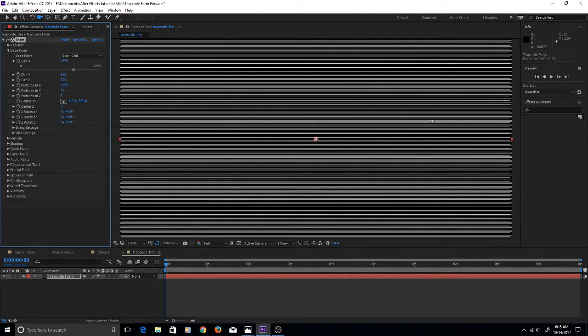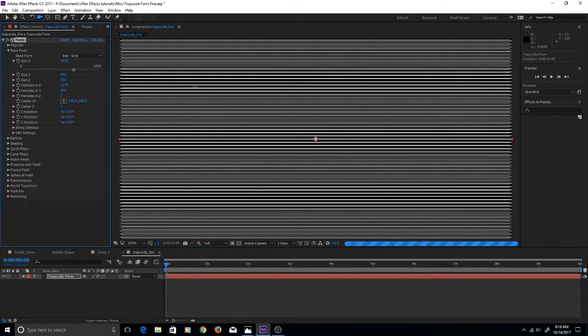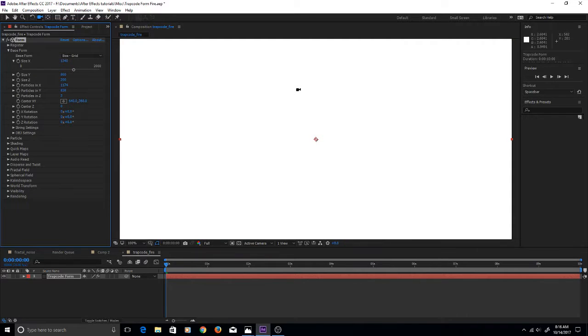So we'll take it up to, say, 1176. And now we're going to adjust particles in Y. And I found that for this particular effect, with this comp size, approximately 830 particles seem to look just about right. So we'll take this on up to, let's see, 838. We can work with that too.